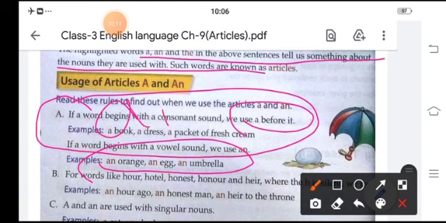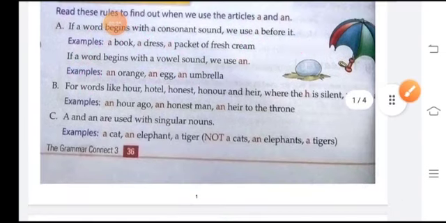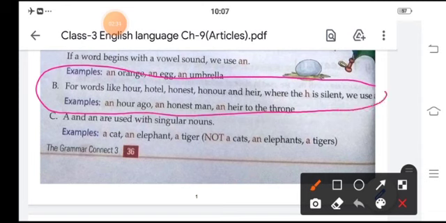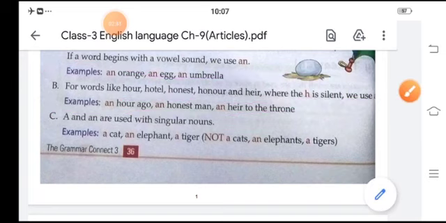Vowels are A, E, I, O, U. For example, like our, hotel, honest, honor, and hire. Where the h is silent, we use an. An honest man and an heir to the throne.